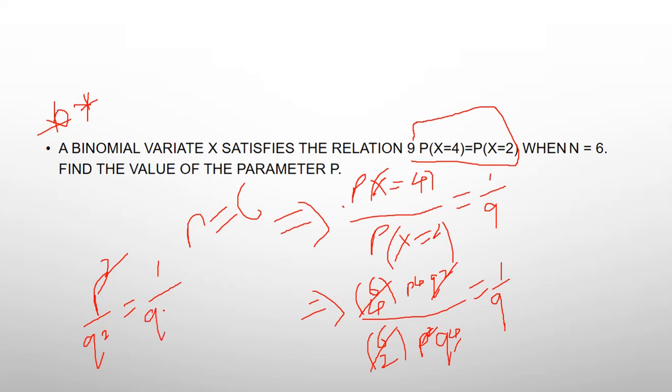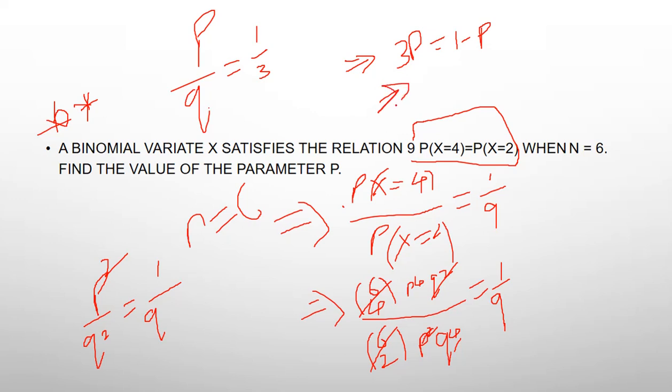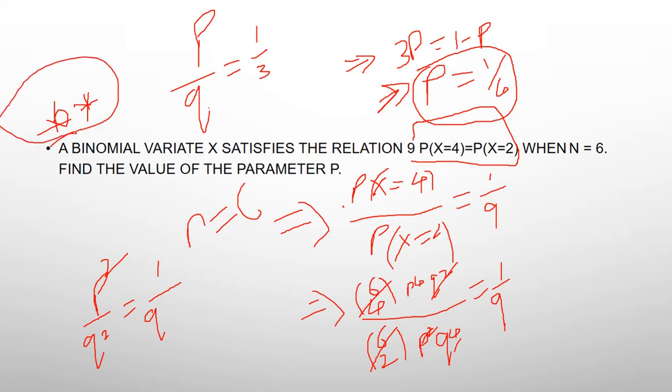Now you can take the square root on both sides and finally we get p by q equal to 1 upon 3. Now we can cross multiply it, then q equal to 1 minus p, then finally you get 3p equal to 1 minus p. So finally p equal to 1 by 4. Probability of success is 1 by 4, failure is 3 by 4. This is the solution for this question. This type of problems are most important in IIT JAM also.